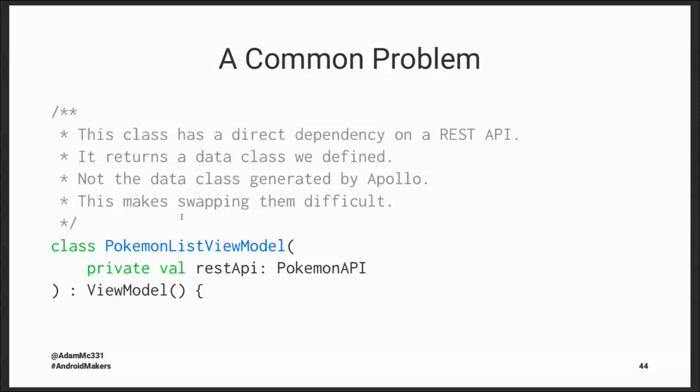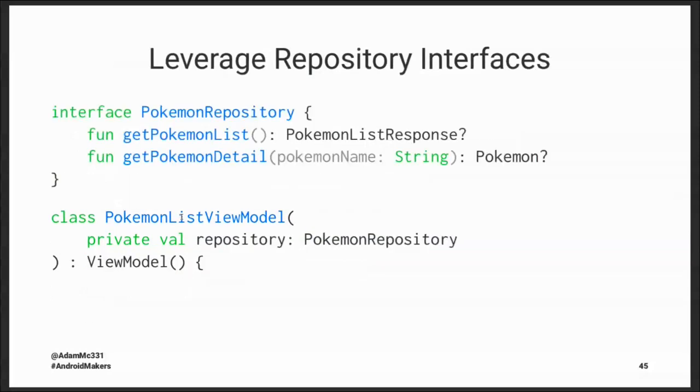So I really think before you migrate to GraphQL, you should leverage this idea of repository interfaces. Create some interface that defines the contract of the data you want. So here we have a getPokemonList function that returns a Pokemon list response, and a getPokemonDetail that takes in a Pokemon name and returns a Pokemon.